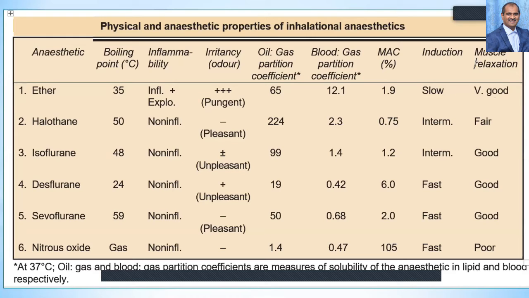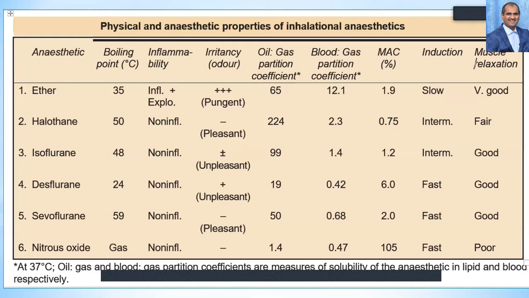The blood gas partition coefficient is 12.1 for ether, 2.3 in case of halothane, 1.4 and lesser values for the other anesthetics. So the induction of ether is somewhat slow, halothane is intermediate, whereas desflurane and sevoflurane are very fast, along with nitrous oxide.